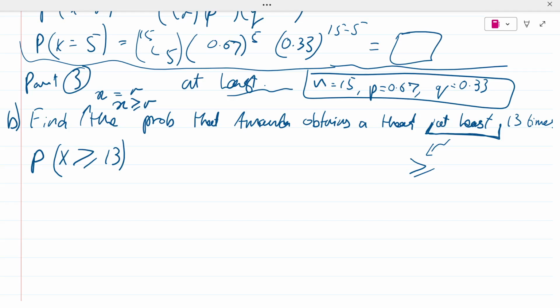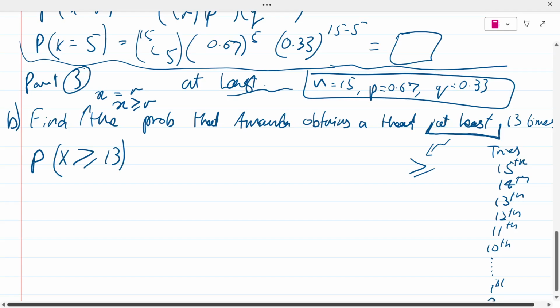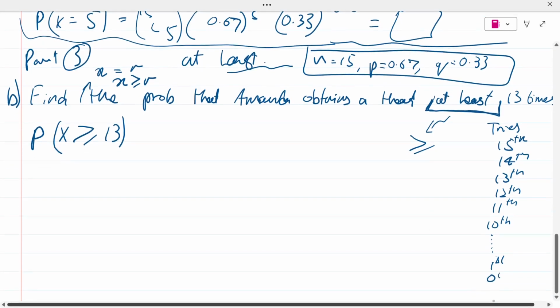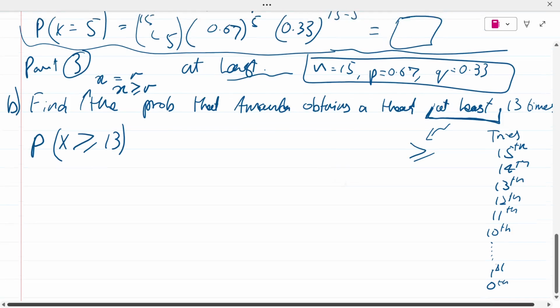So let me write all of the tries: there would have been the 15th try, the 14th try, the 13th try, the 12th try, the 11th try, the 10th try, and this goes on all the way to the first try. Actually, there's the zeroth try as well. We're going to learn about this too, but never mind.